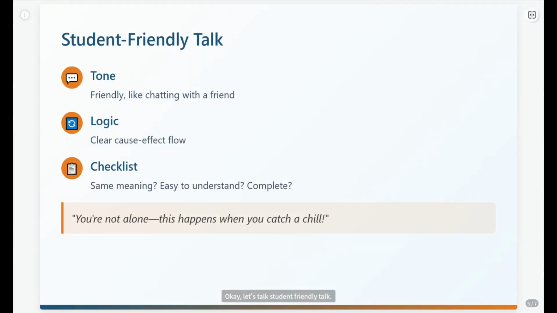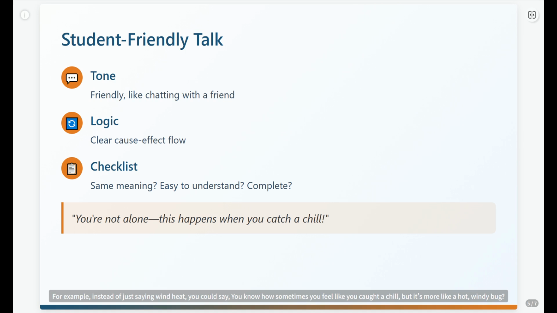Okay, let's talk student-friendly talk. Think of it like chatting with a friend. Keep the tone warm, not robotic. Use simple logic, like cause and effect. Did you catch that? Because the wind heat came in, your lungs got hot. Always do a quick check. Is the meaning the same? Can a kid understand it? Did I miss anything important?